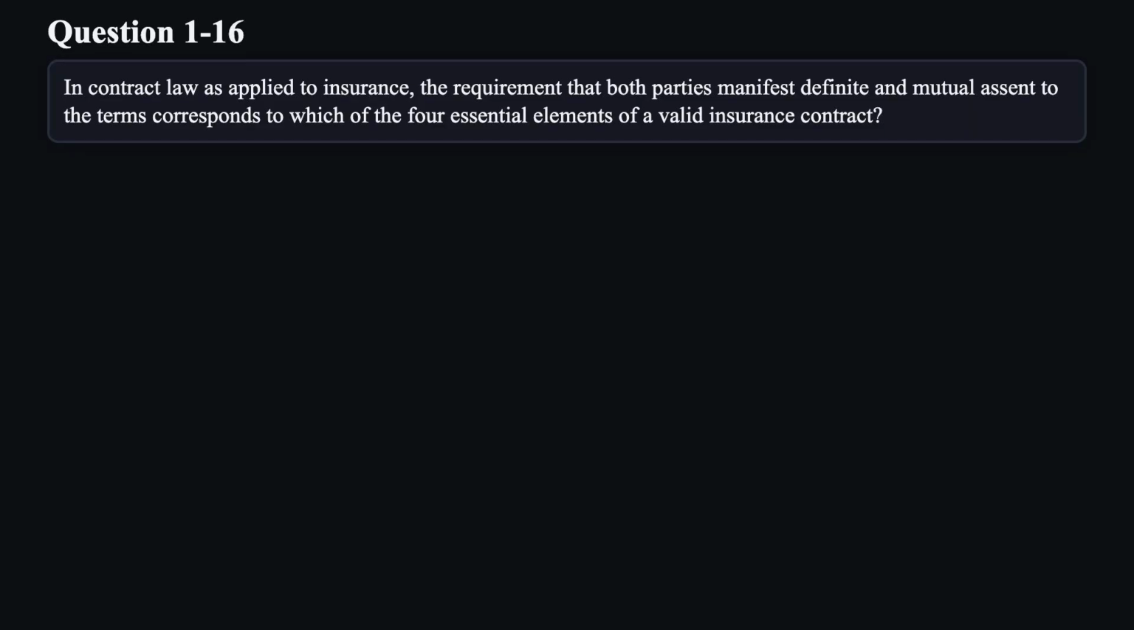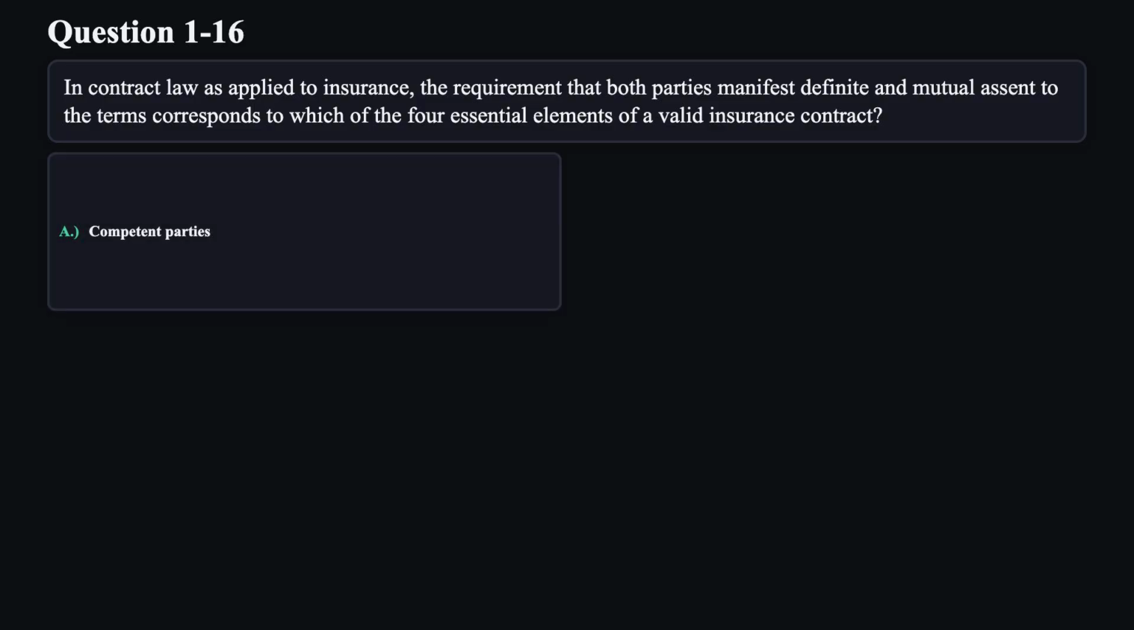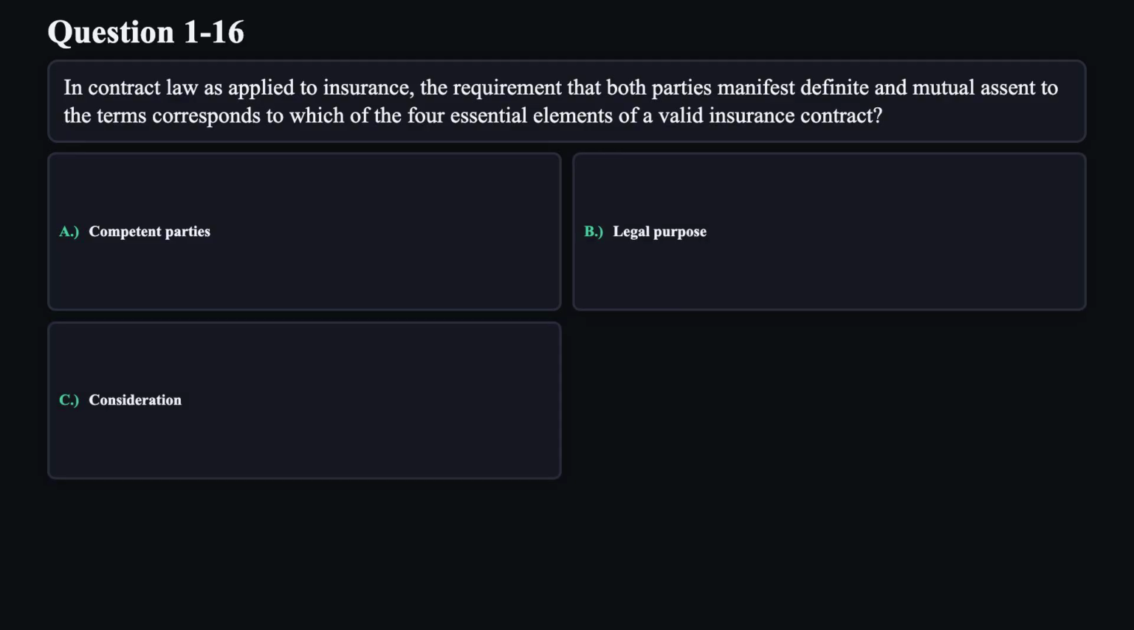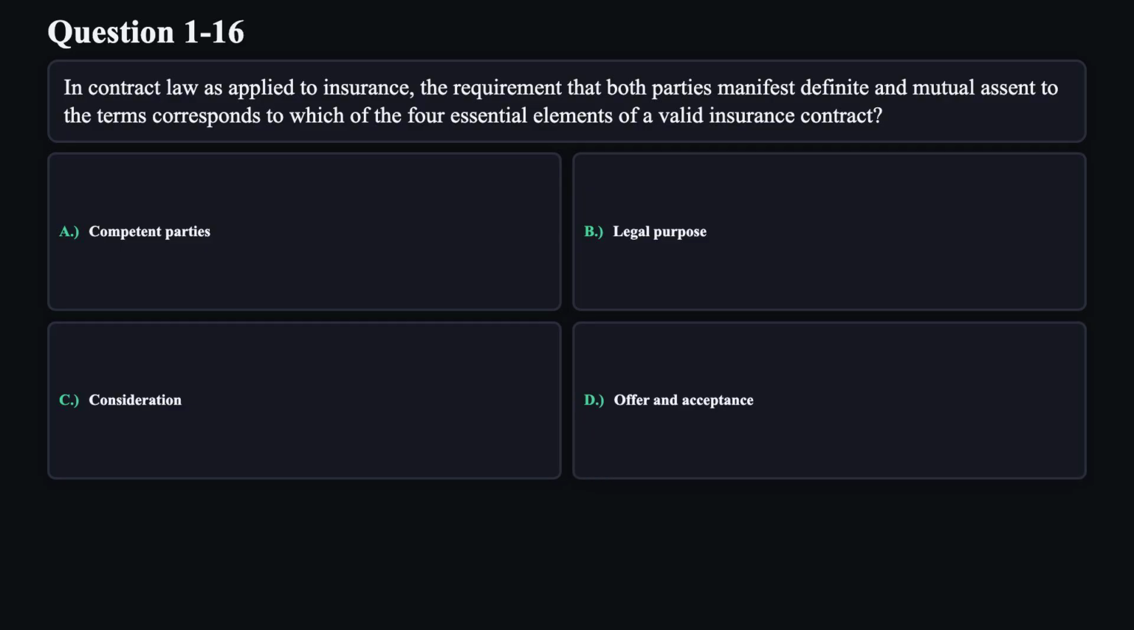Question 16. In contract law as applied to insurance, the requirement that both parties manifest definite and mutual assent to the terms corresponds to which of the four essential elements of a valid insurance contract? A. Competent parties. B. Legal purpose. C. Consideration. D. Offer and acceptance.